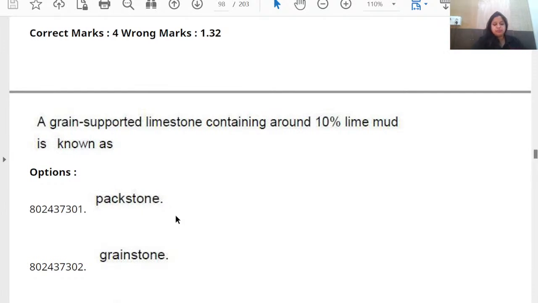Next question. Grain supported limestone containing 10% lime mud, and the next one,